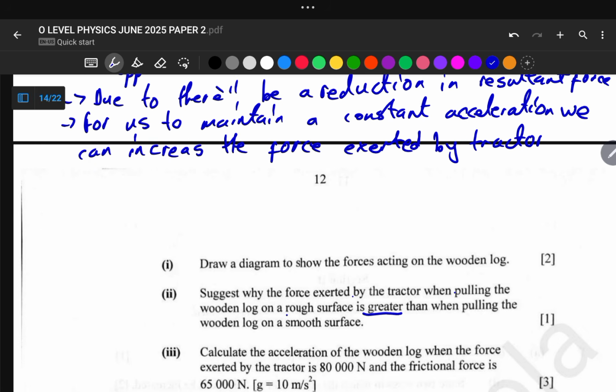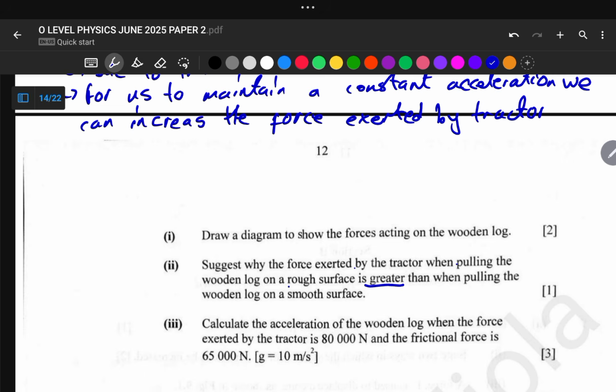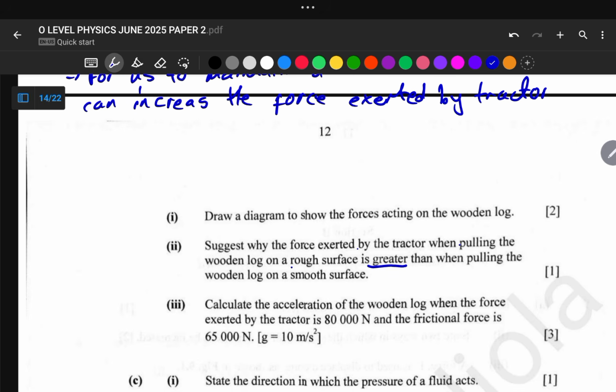And let us move on to the next question, which says calculate the acceleration of the wooden block when the force exerted by the tractor is 80,000 newtons, and the frictional force is equal to 65,000 newtons, and g, the gravitational field strength, is equal to 10 meters per second squared, and we are required to calculate the acceleration of the wooden block.